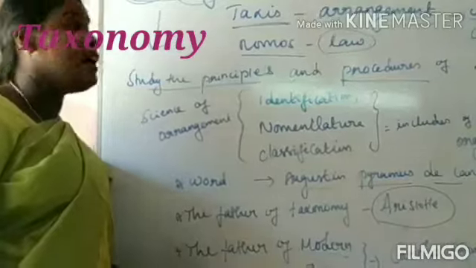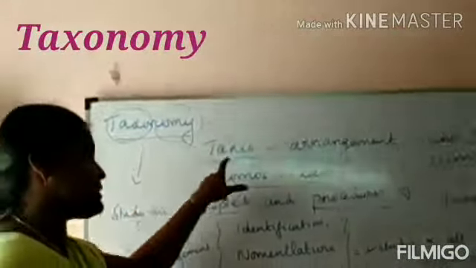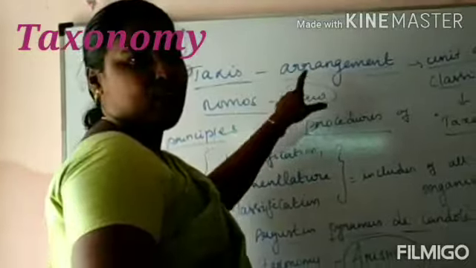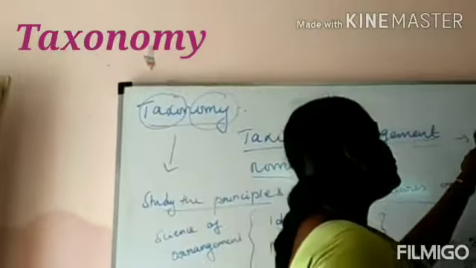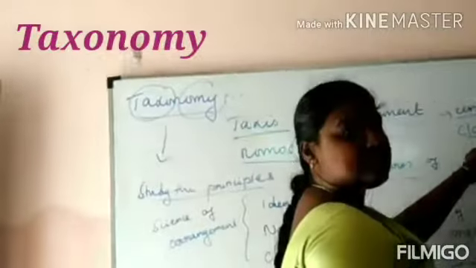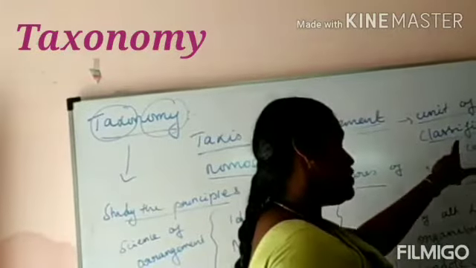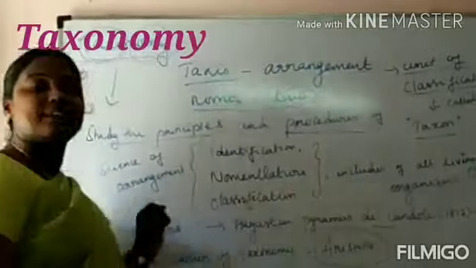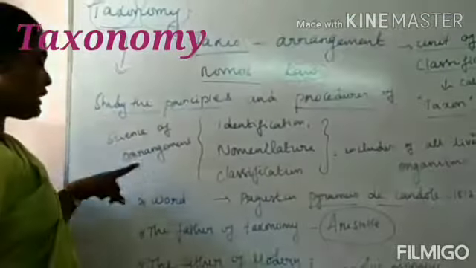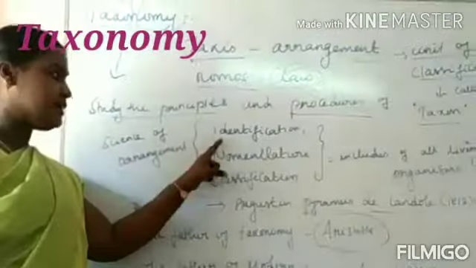Can you understand? I repeat, what is taxonomy now? Taxis is arrangement, nomos is law. So the arrangement, that unit of classification, is called a taxon. What is the main principle of taxonomy? A science of arrangement based on identification, nomenclature and classification, and it includes all living organisms.